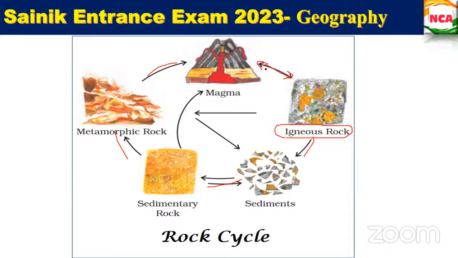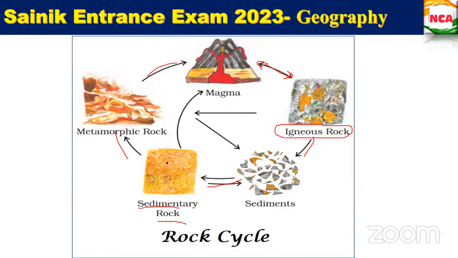I will ask you at the last. Next, this will be split into small particles, and these sediments are transported, and the rock thus formed is called sedimentary rocks.